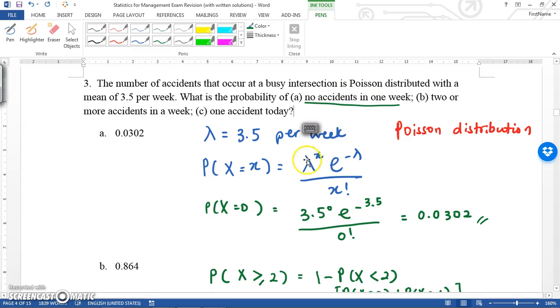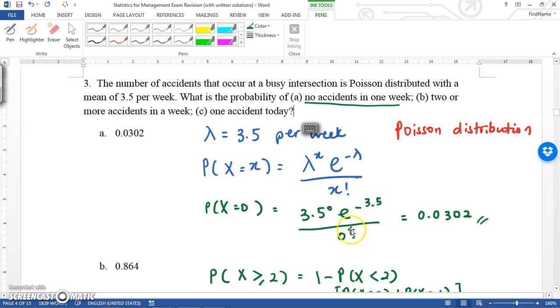In this case, no accidents, so you input 0, and lambda is 3.5. e is the base of the natural log, a value of 2.7 something, so you can press e on the calculator, to the power of negative 3.5, which is negative lambda, and divide by x factorial, so 0 factorial. This factorial, you can just press on the calculator.